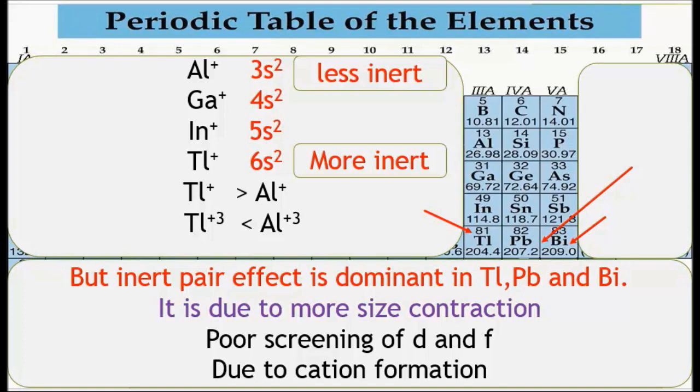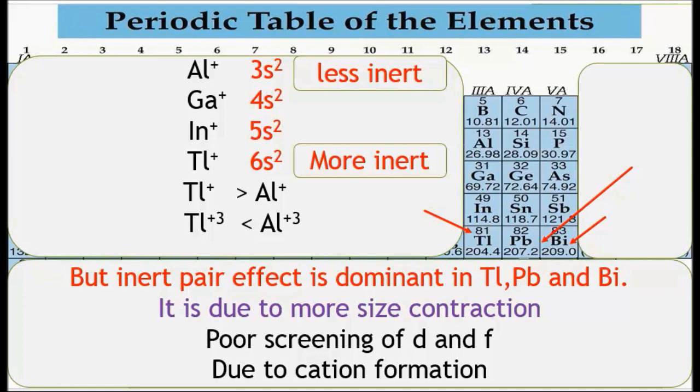In Al+, the penultimate subshells are s and p, which have more screening effect, and due to the large screening effect, the 3s electrons are very less inert. That's why Al+ loses the further 3s electrons to achieve the noble gas configuration of neon.